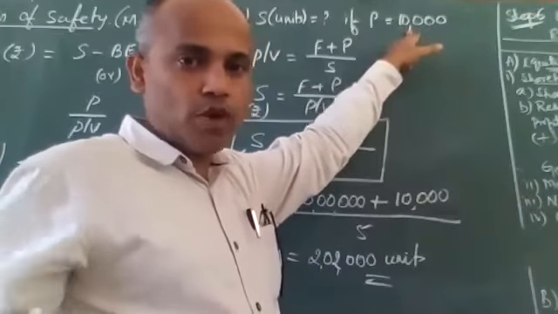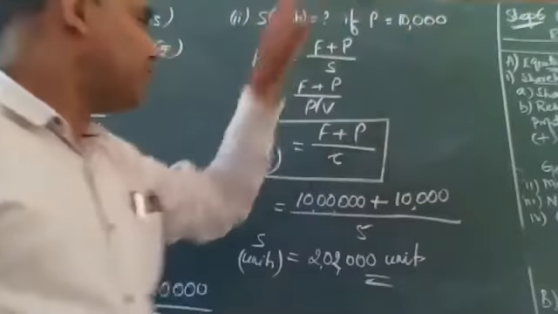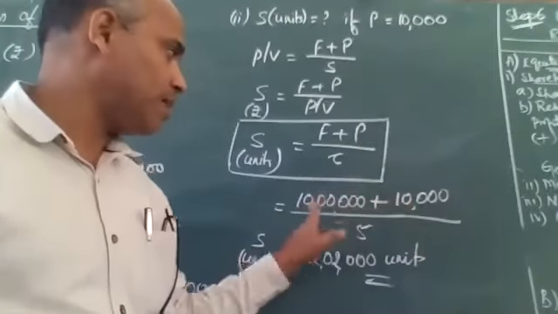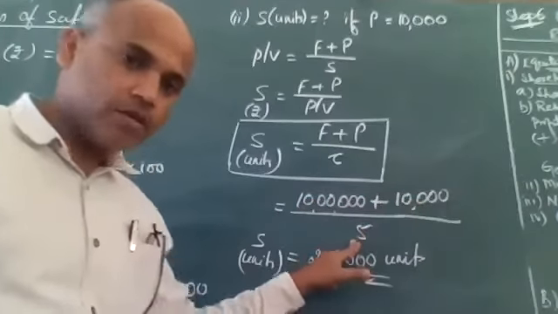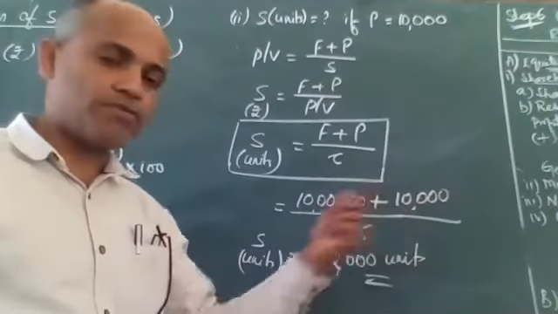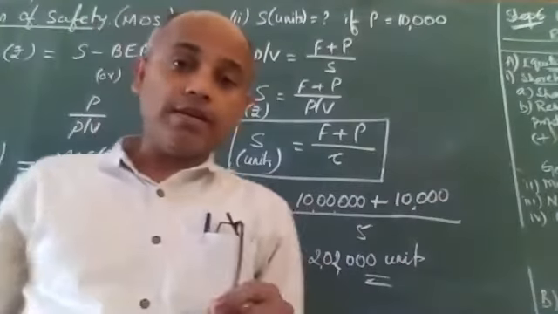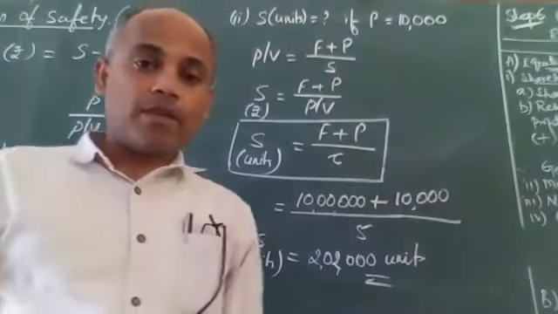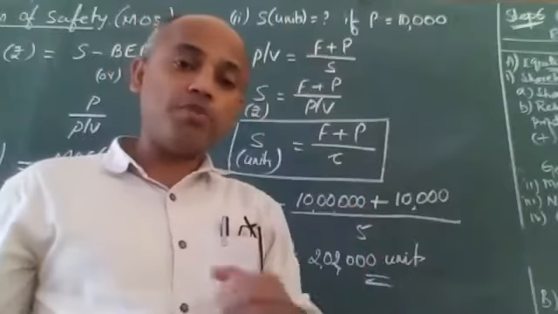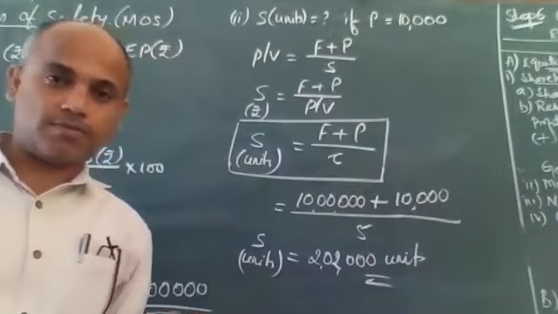I'm not doing it for you, you have to do it. So in the place of P, I'm going to put 15,000. So 10 lakhs plus 15,000, that is 10 lakh 15,000 divided by 5 comes to 2 lakh 3,000 units, isn't it? Just 5,000 divided by 5, 1,000 extra units you get. But when you look at the question, he didn't ask how many units I should sell. He says how many additional units I should sell to increase this profit by 5,000. So what should be your answer, guys? Will you say 2 lakh 3,000 units or 1,000 units?